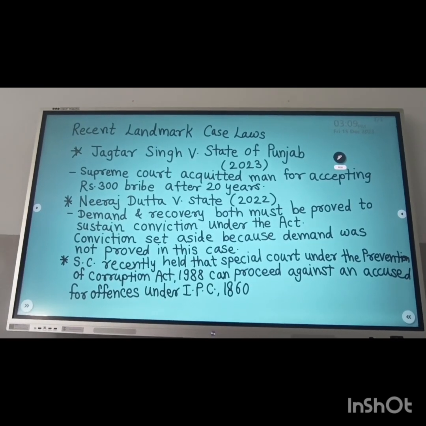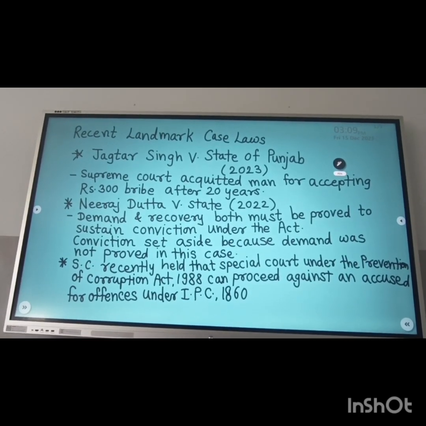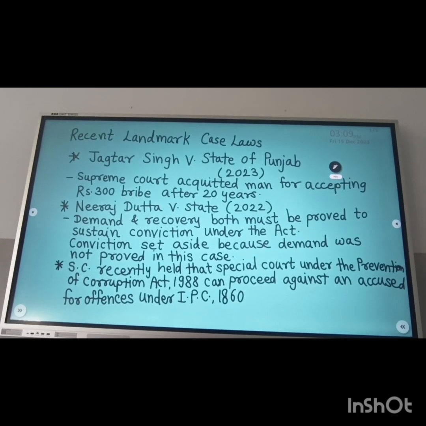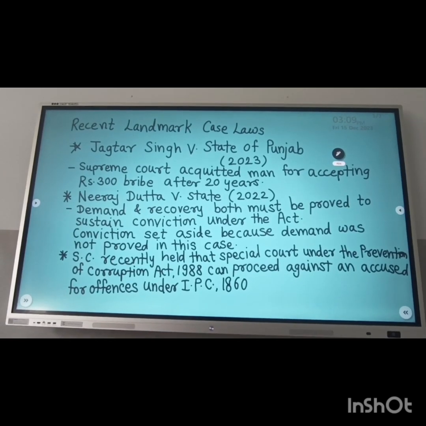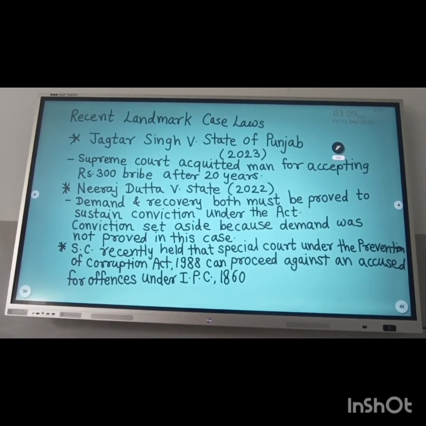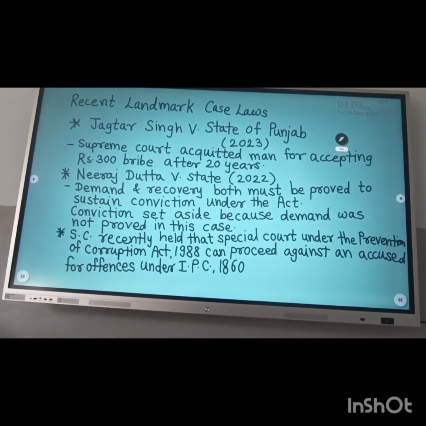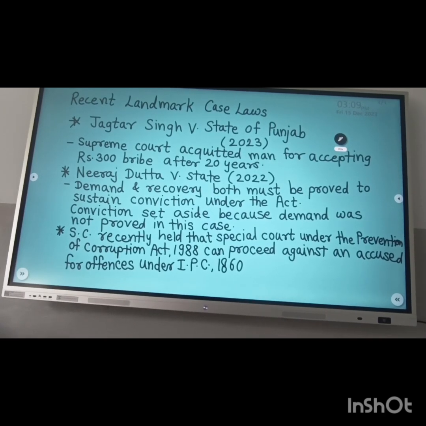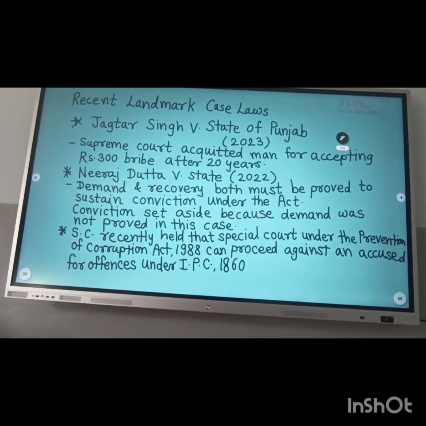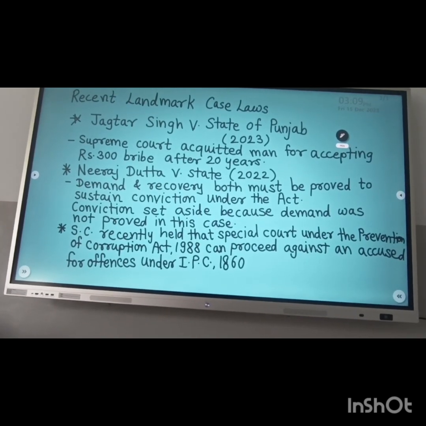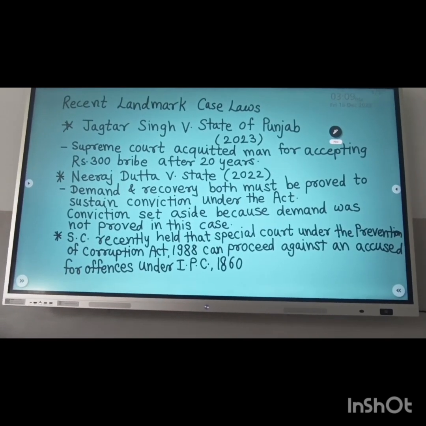The Supreme Court recently held that a Special Court under the Prevention of Corruption Act 1988 can proceed against an accused for offences under the IPC 1860 even if sanction for prosecution has not been granted in respect of Prevention of Corruption Act offences, which is the requirement under Section 19. This is the landmark case law which strengthens the power of special judges.